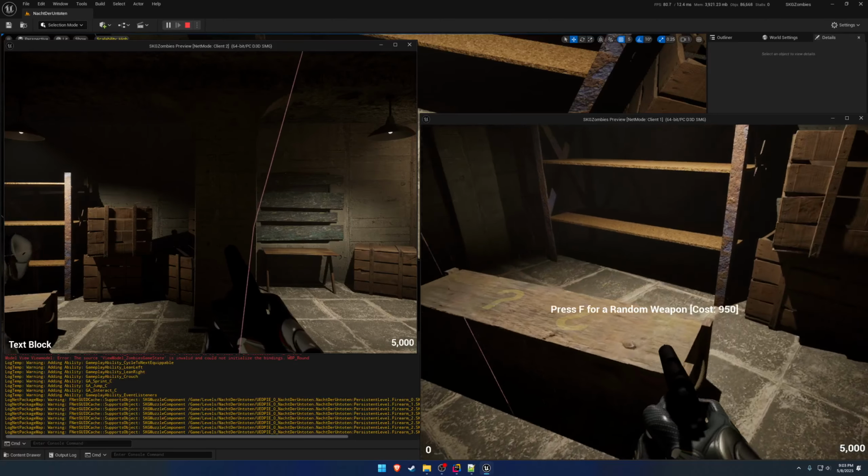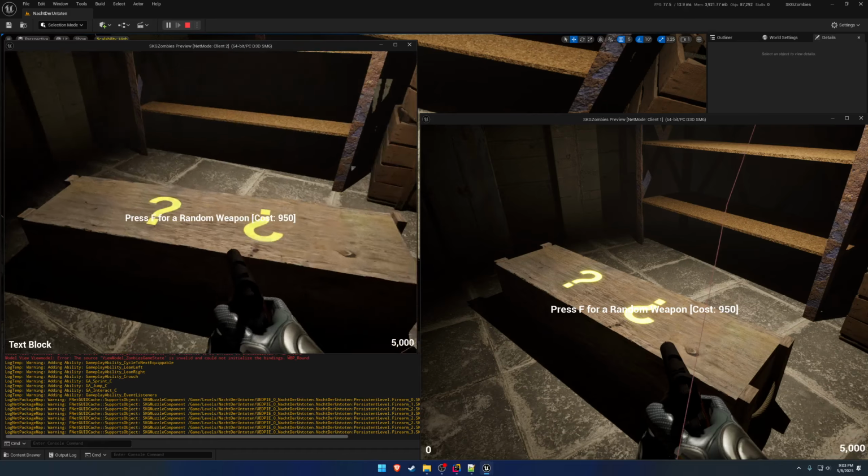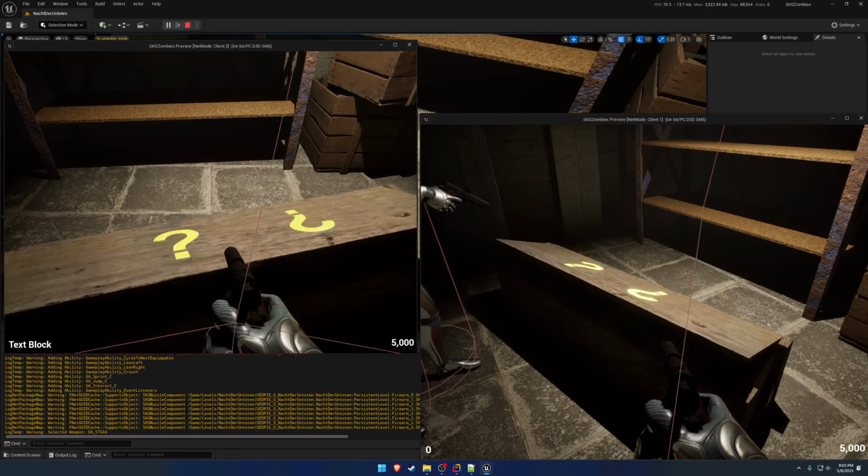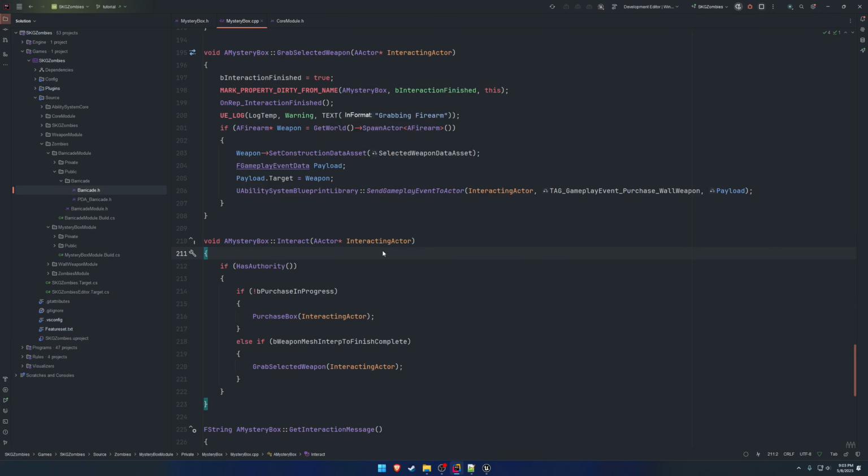In this video, I want to go ahead and resolve an issue mentioned in the previous one. So if client 2 on the left buys the mystery box, you can see the message goes away, which is correct, but this message to trade appears on both clients, and client 1 on the right can actually take client 2's mystery box firearm, and we don't want that. So we want to resolve that in the interaction message, as well as in the interact function itself, so that way they cannot take that firearm.